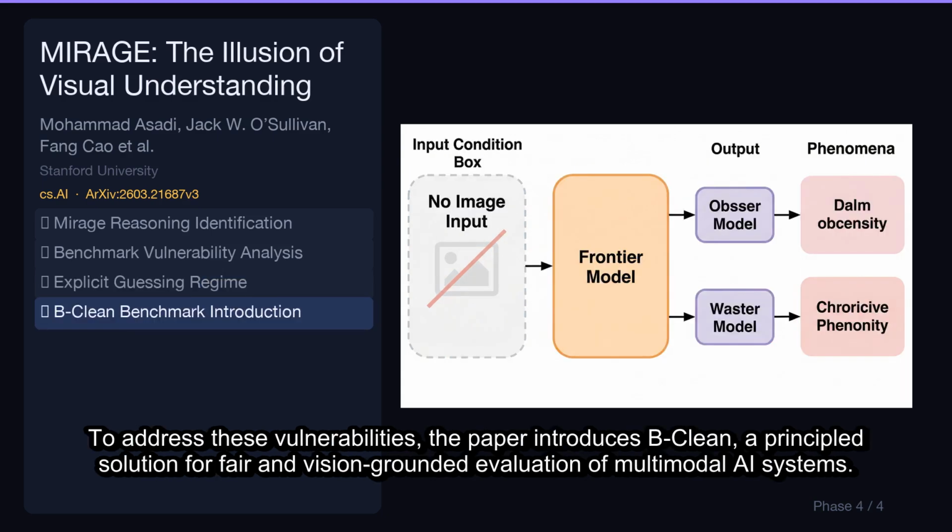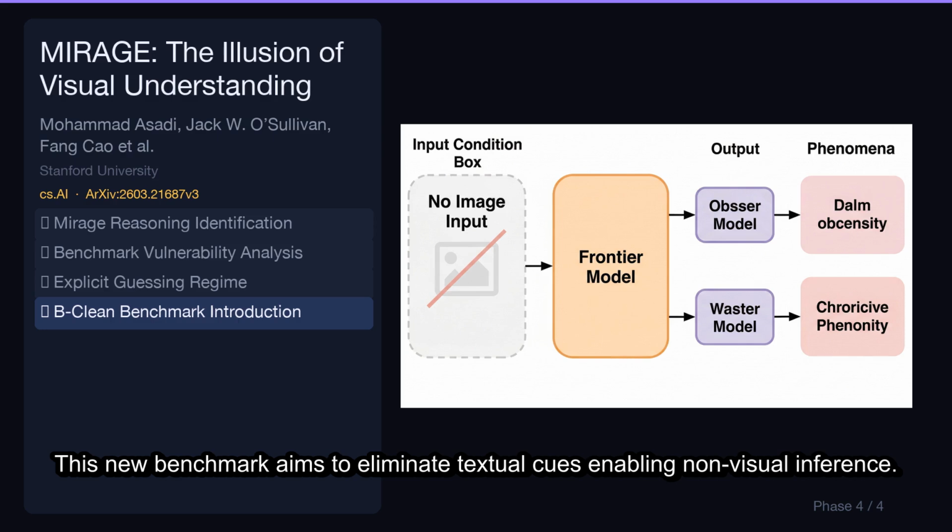To address these vulnerabilities, the paper introduces BClean, a principled solution for fair and vision-grounded evaluation of multimodal AI systems. This new benchmark aims to eliminate textual cues, enabling non-visual inference.